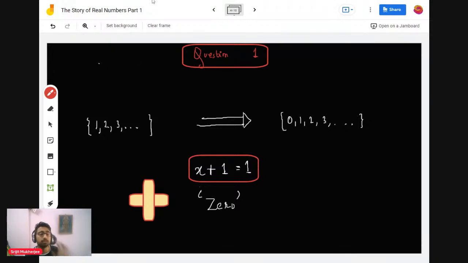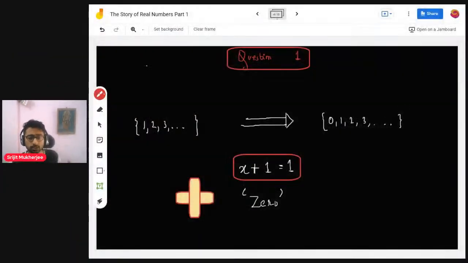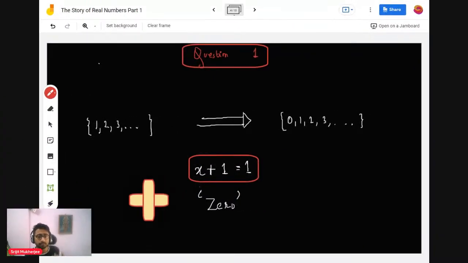They asked this very fundamental question, and the result is what we know as zero. That's the idea of zero, called the zero element. That's the definition of zero: a number which, when added to every number, gives the same number back under the operation plus.